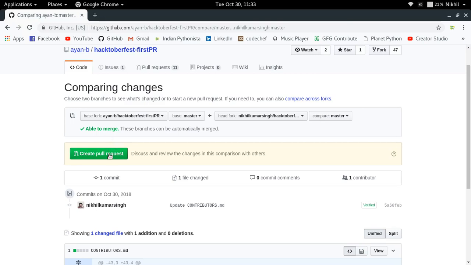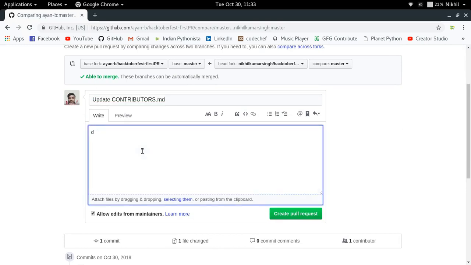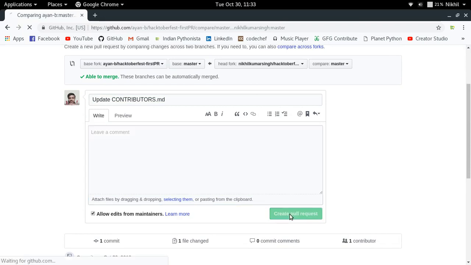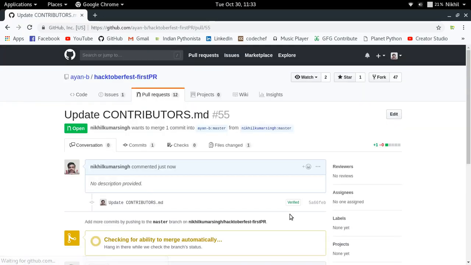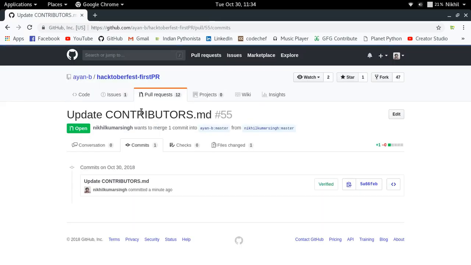So I can just create a pull request here. So now this is the title of my pull request. I can simply write anything here. So I'm just going to create a pull request directly here, create pull request, and now I have successfully created a pull request. Look at that. In the pull request, it is showing my version of my pull request. And if I want to see which commit I made for this particular pull request, I can click here and I can see that I did this particular commit as a pull request.